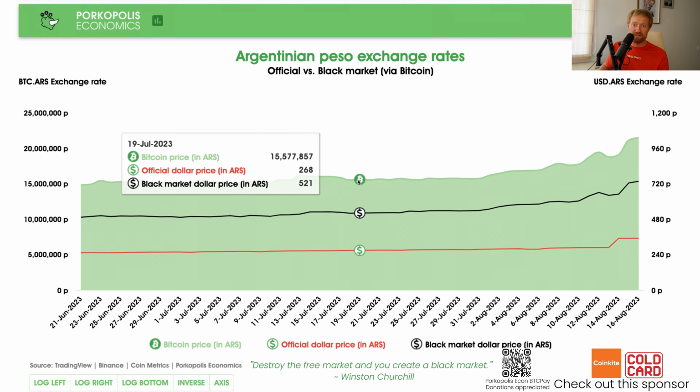Argentinians know that they need to manage their short-term liquidity not via this official penalty, very bad exchange rate, but via the black market rate. And that's what they do. And Bitcoin indeed helps us transparently understand that. So it's really a beautiful thing.